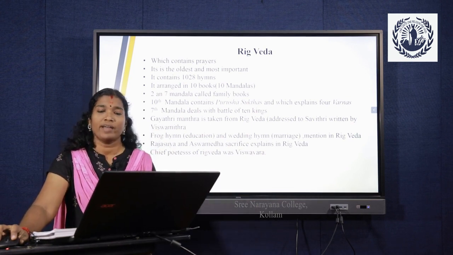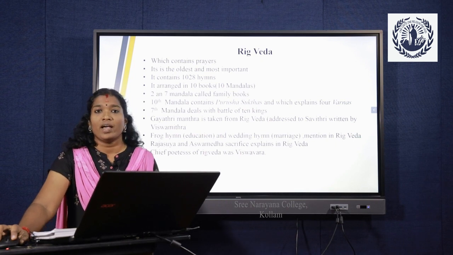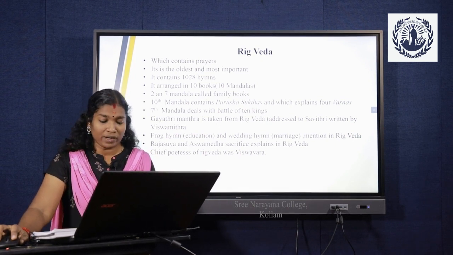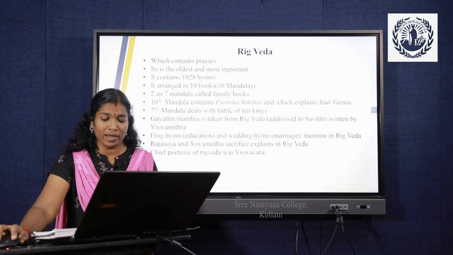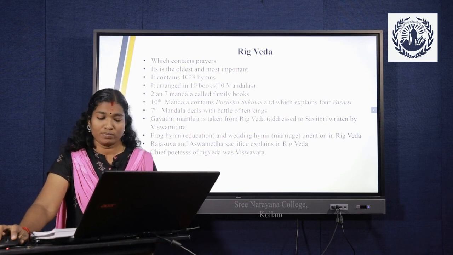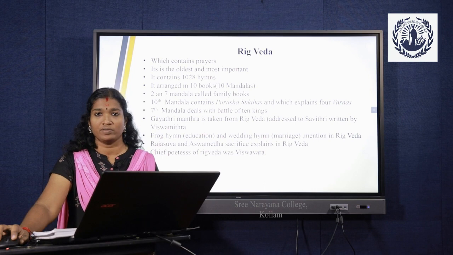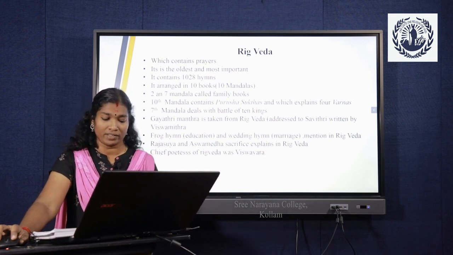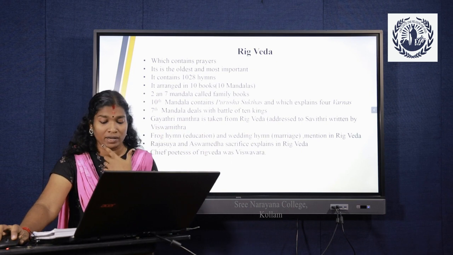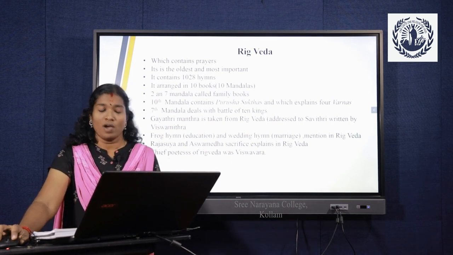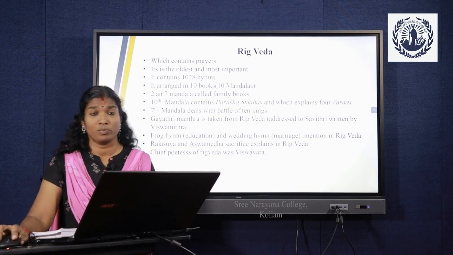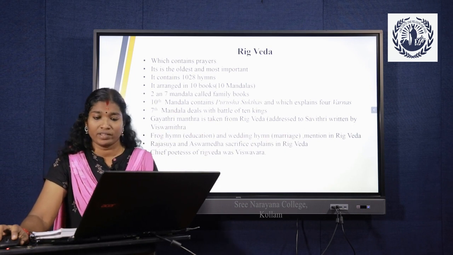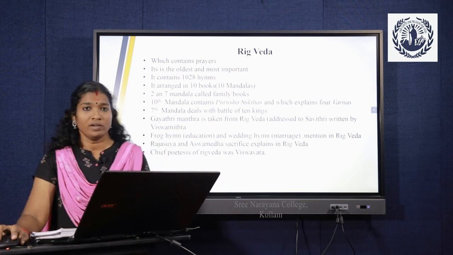In the 7th mandala, the Battle of Ten Kings is illustrated. The Gayatri mantra is taken from the Rig Veda and is addressed to Savitri, and the Gayatri mantra was written by Vishwamitra. The divine horse mentioned in the Rig Veda is Dadhikra. The frog hymn and wedding hymn also belong to the Rig Veda. The frog hymn deals with education, and sacrifices like Ashwamedha and Rajasuya are mentioned in the Rig Veda. The chief poetess Vishwavara recited the Rig Veda during the period.